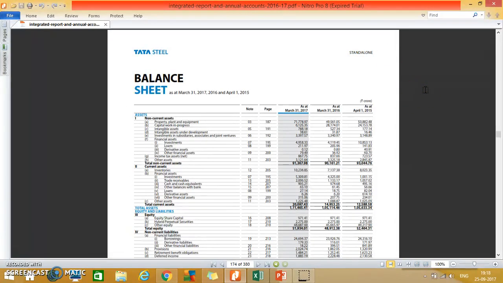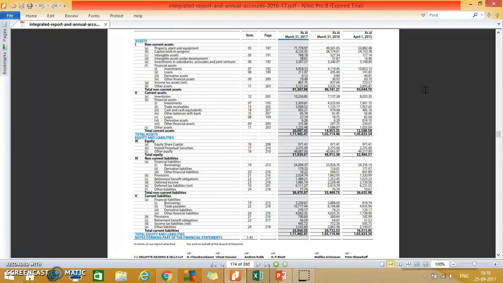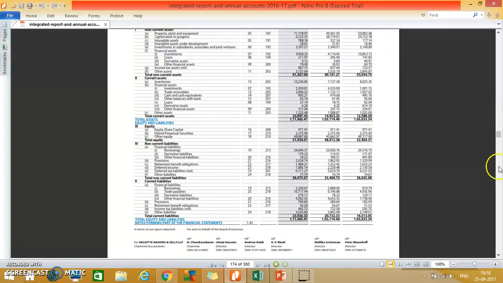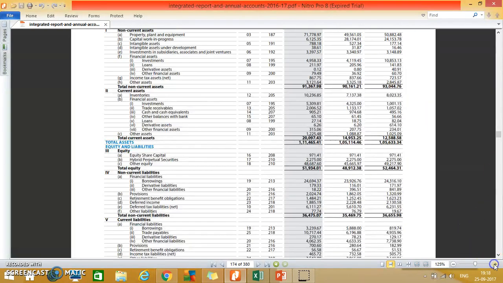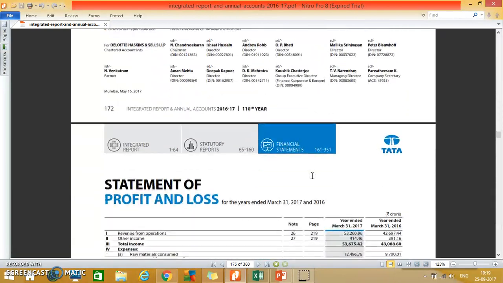A balance sheet for 3 years, 2015, 16, 17, because this company has adopted the Indian accounting standards for the first time. It provides this information of the last 3 years on a comparative basis and also does a reconciliation. Let me zoom in to some extent. When we look at this balance sheet, I find that the total assets are 1,11,465 crore rupees in the year 2017. So would be the liabilities.